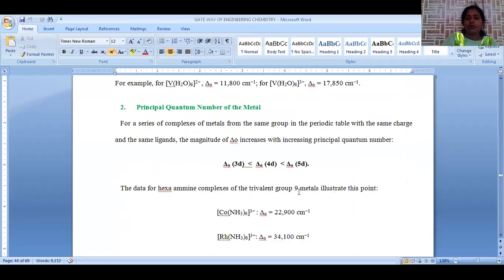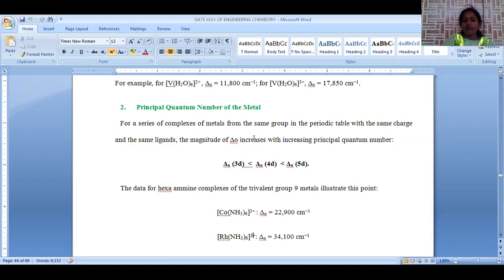And second is the principal quantum number. When we consider crystal field splitting energy in the d series, the d block elements are present in three periods: 3d, 4d and 5d series. That means d orbitals have outer shell electrons in the 3d shell, 4d shell and 5d shell. As we move down, their crystal field splitting energy gradually increases. From top to bottom, as we are descending in the group, their crystal field energy also increases.